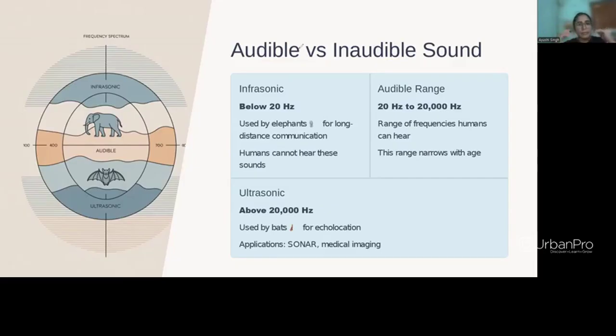The audible range for humans is 20 hertz to 20,000 hertz. Sometimes they might ask you a question directly like this. So this is the audible range and it is measured in hertz.